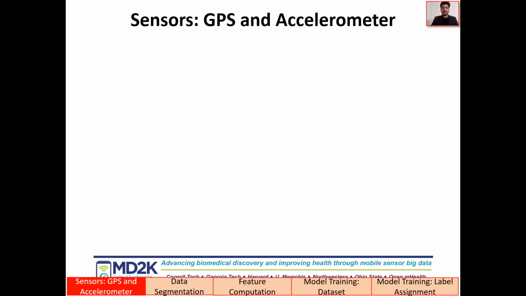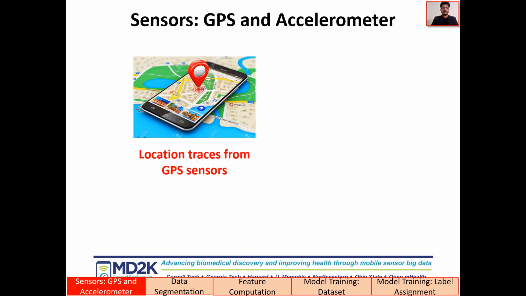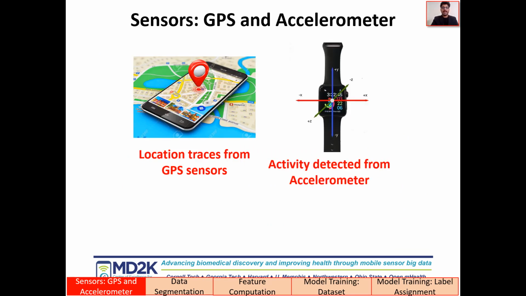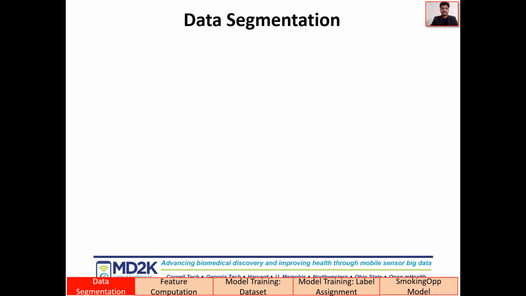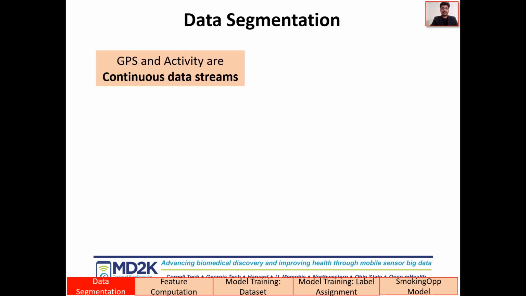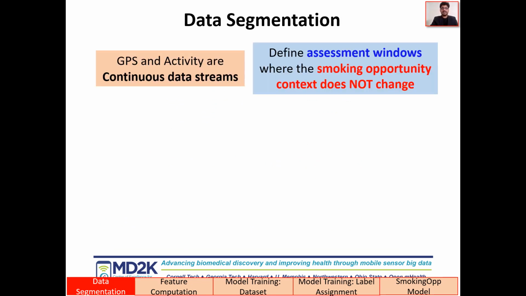For developing the SmokingOpp model, we utilize location traces from GPS sensors and activity detected from the accelerometer sensors, as both of these sensors are easily available on smartphones and smartwatches. Since GPS and activity are continuous data streams, the first task is to define the assessment windows where the smoking opportunity context does not change.